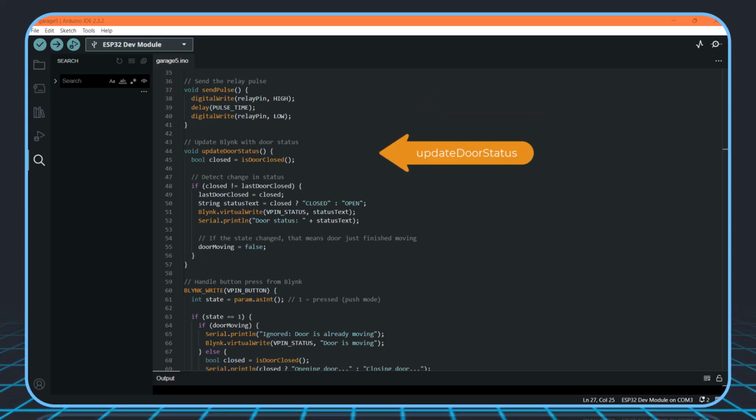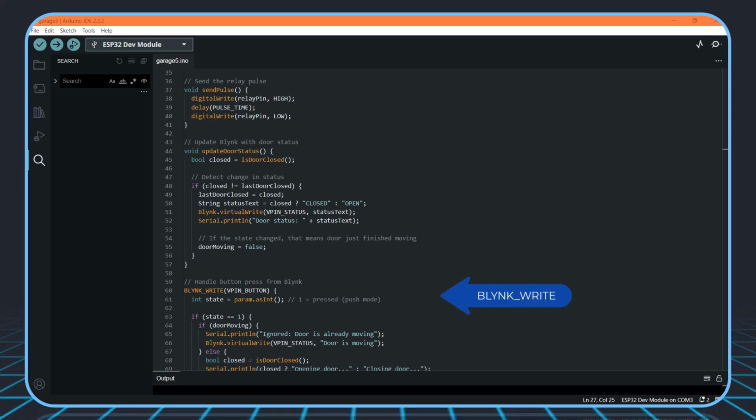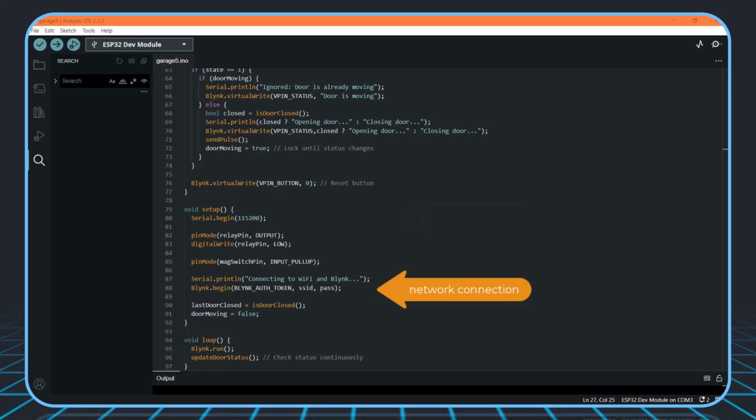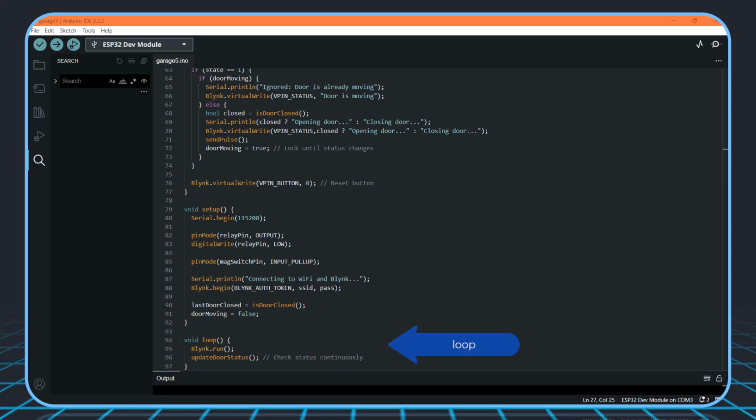The function update door status that sends a message to the console and to the label widget in the app. And the Blynk write function that associates the button and label widgets according to button press. In the last part, we have the setup function that initializes the ESP32 pins, connects Wi-Fi and Blynk using the authorization code, and finally the loop function that keeps the application running forever.